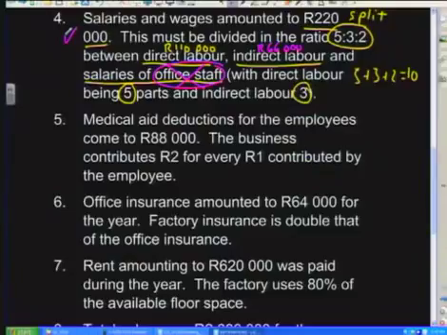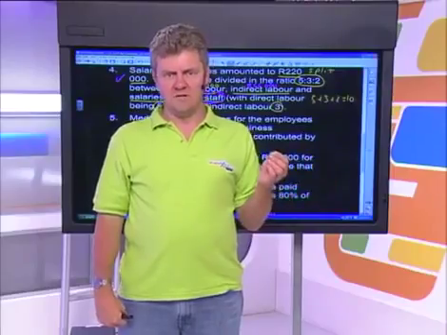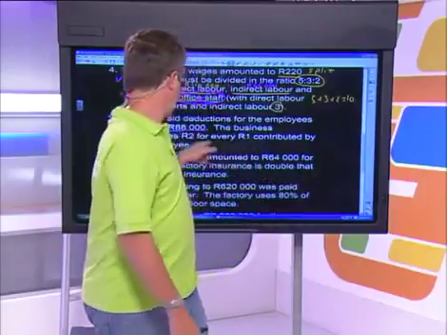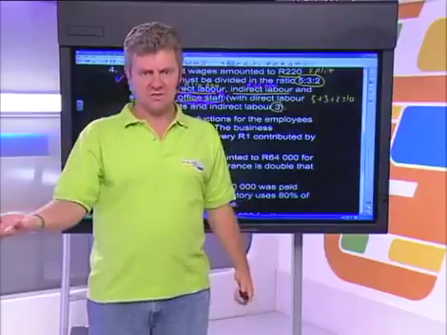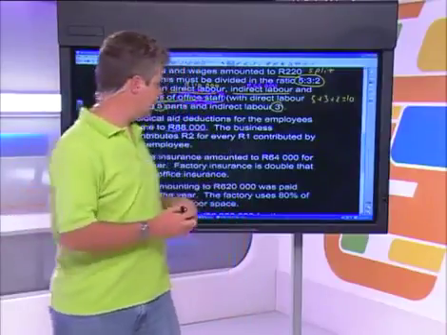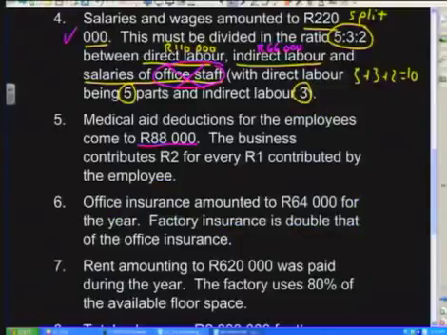Next part says that medical aid deductions for the employees come to 88,000 Rand. Here it's testing a little bit of your knowledge between the difference between deductions and contributions. Deductions are paid by the employee, whereas contributions are paid by the employer. They are extra expenses to the employer or extra expenses to the business. So what this question is telling you is that the deductions of 88,000 are being paid out of the employee's salary, so they were included in the 220,000 that we had in the previous question.